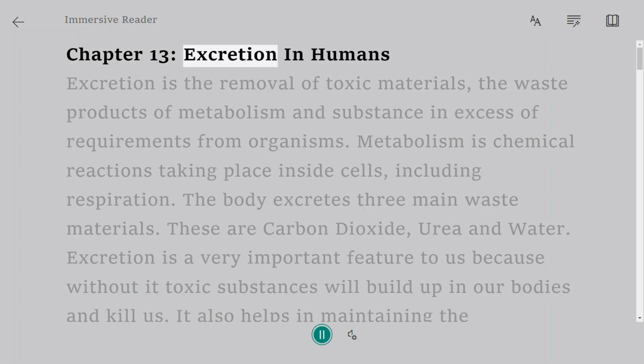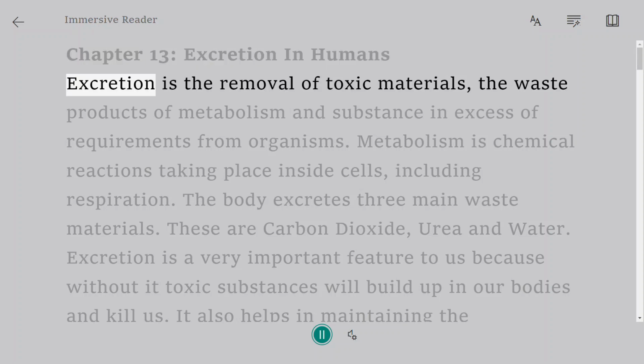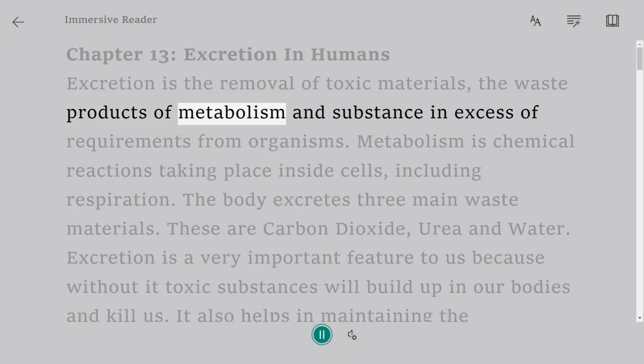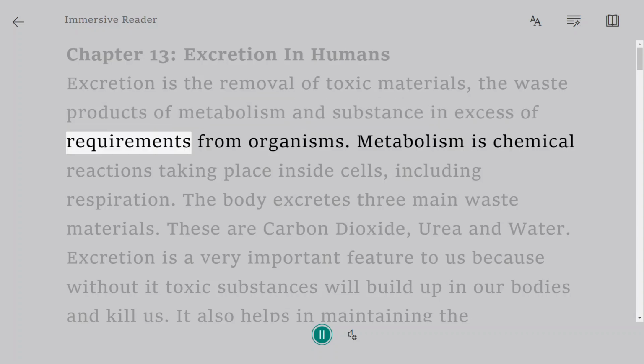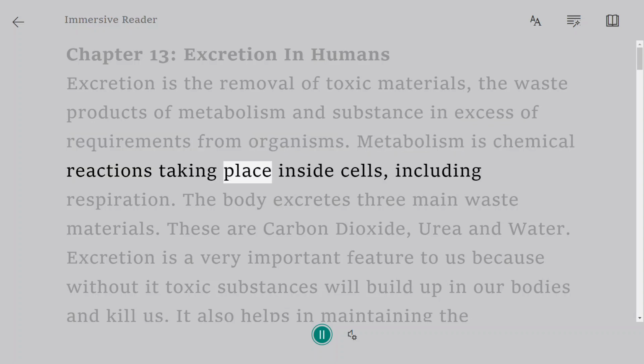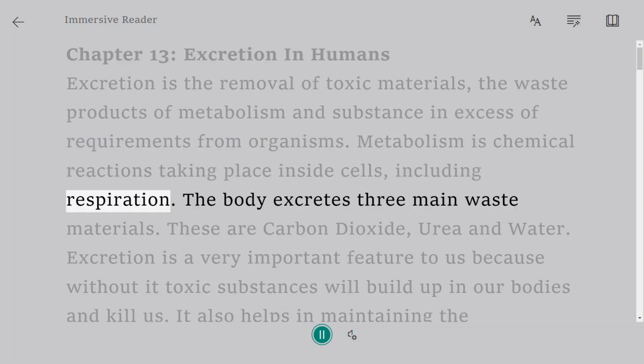Chapter 13, Excretion in Humans. Excretion is the removal of toxic materials, the waste products of metabolism and substance in excess of requirements from organisms. Metabolism is chemical reactions taking place inside cells, including respiration.